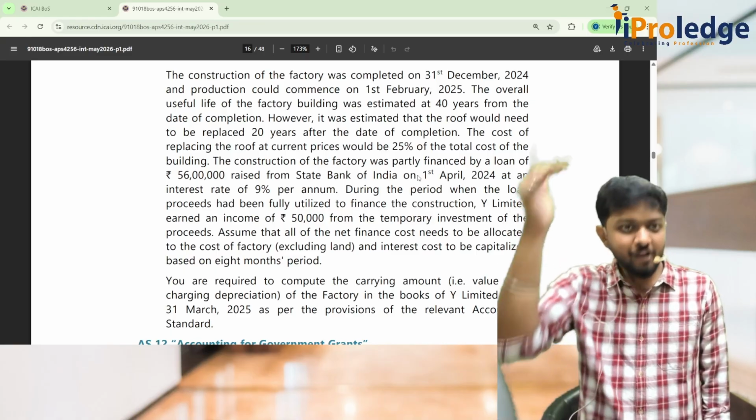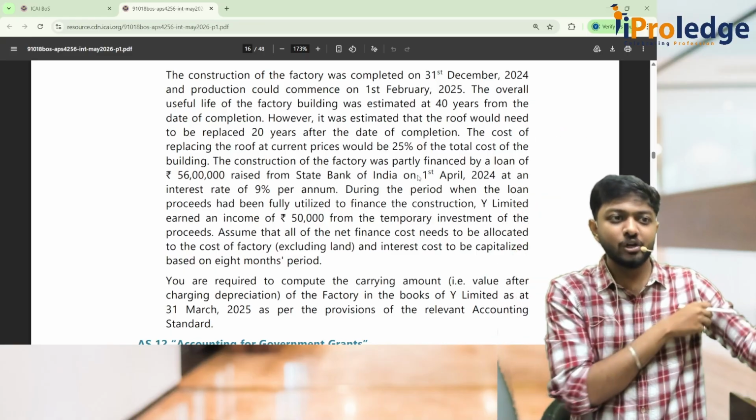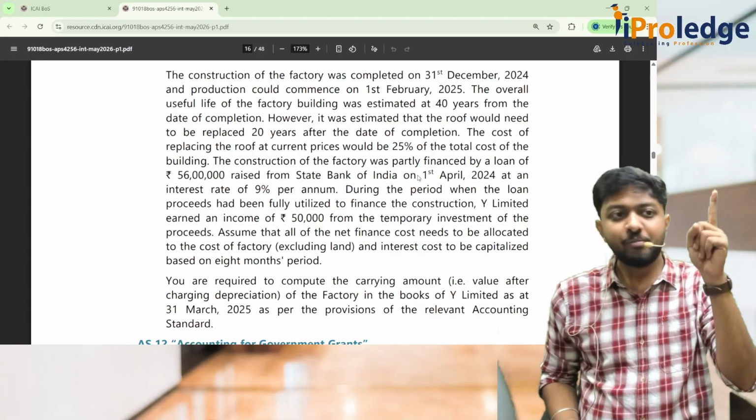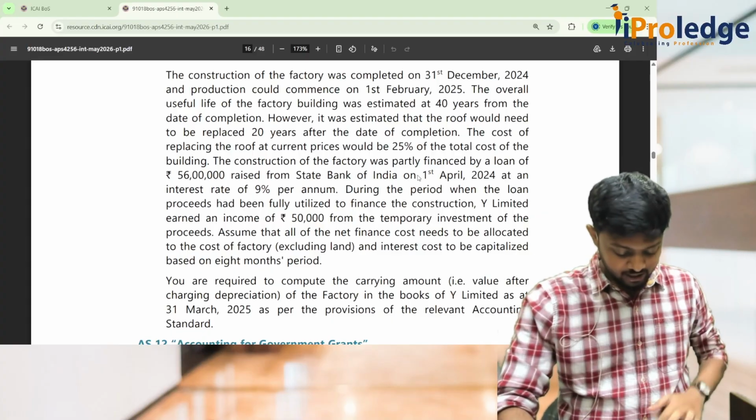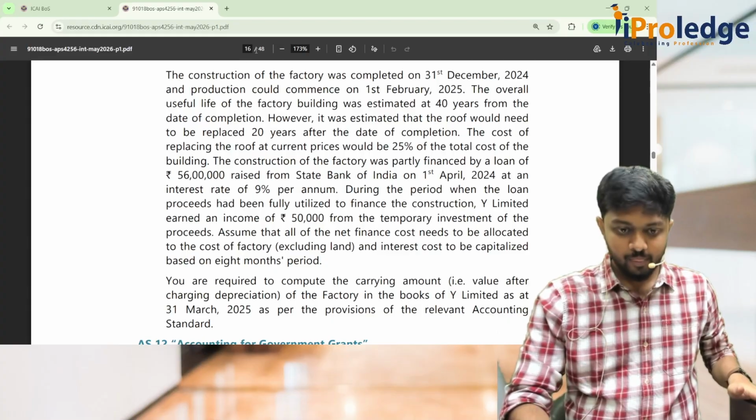Now let's start. What all we are supposed to capitalize? First let's find out the total. First, keep your calculator handy. We'll go to the answer and directly see it there.